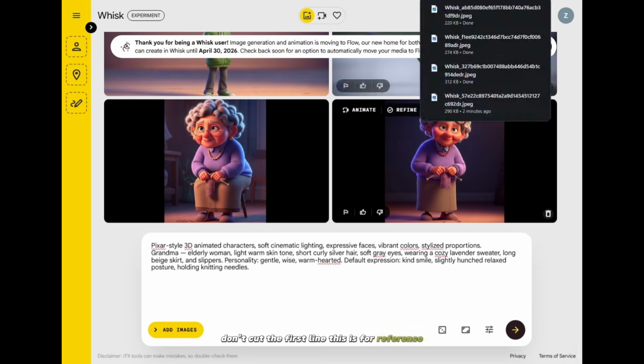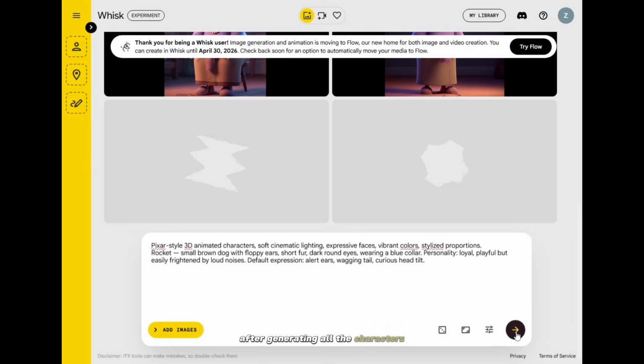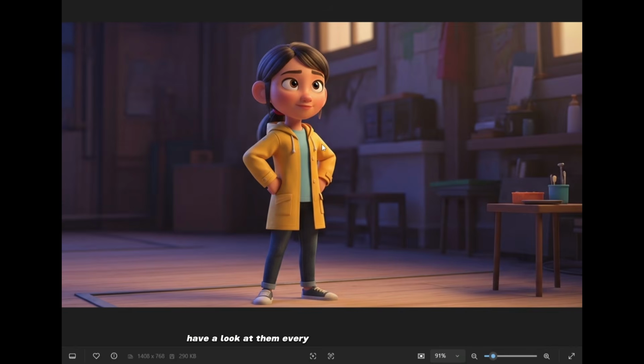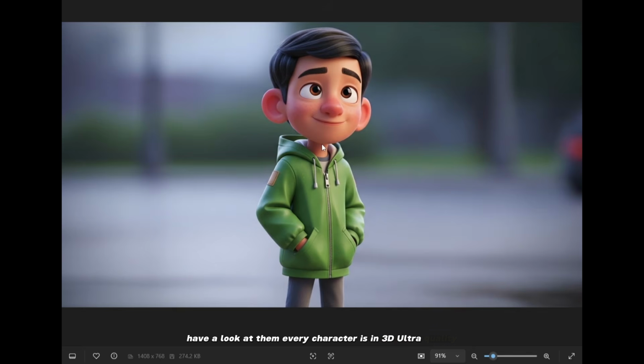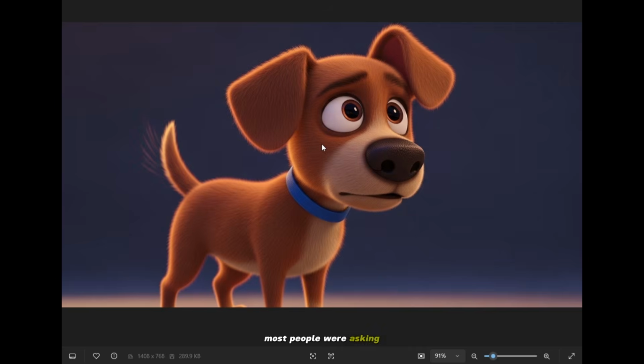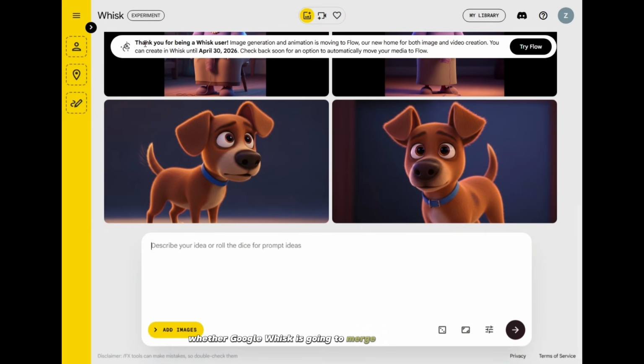This is for reference. After generating all the characters, have a look at them. Every character is in 3D ultra quality. Most people were asking whether Google Whisk is going to merge into Google Flow. Yes, this is right.